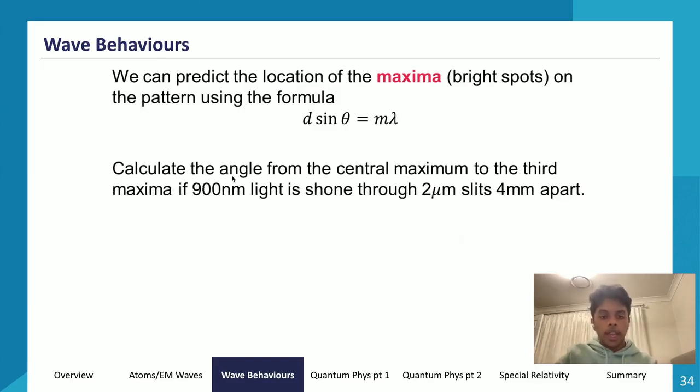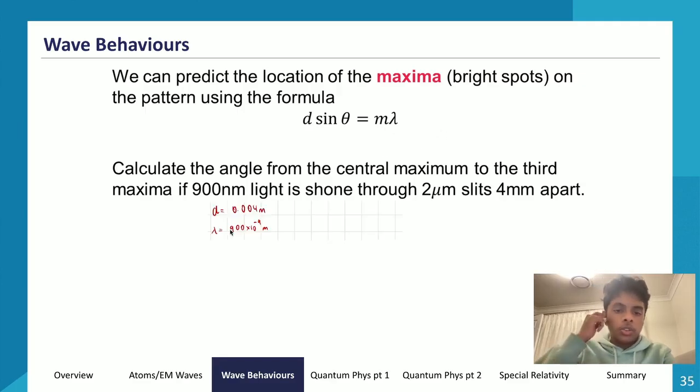Calculate the angle. So immediately we know that we're looking for theta. Calculate the angle from the central maximum to the third maxima if 900 nanometer light, so lambda is 900 nanometers, is shone through 2 micrometer slits 4 millimeters apart. So 4 millimeters apart, that is d. So d is equal to 4 millimeters. 900 nanometers is lambda, and we're trying to find it to the third maxima, so m is equal to 3. So now we have all our data. We can write this out now. d is equal to 0.004. Lambda is equal to 900 times 10 to the power of negative 9, or 900 nanometers.